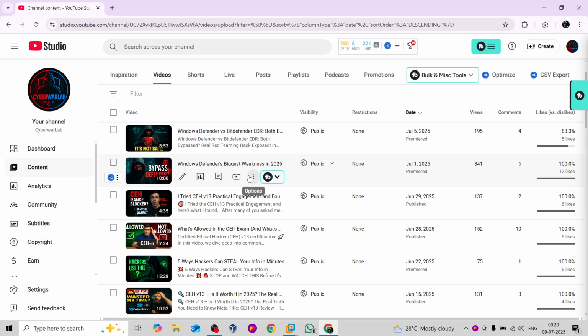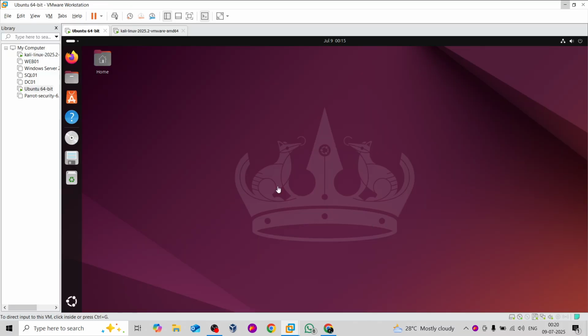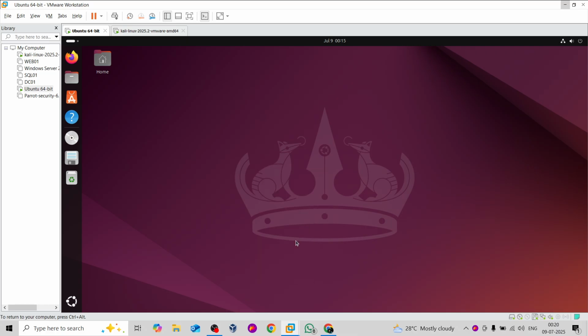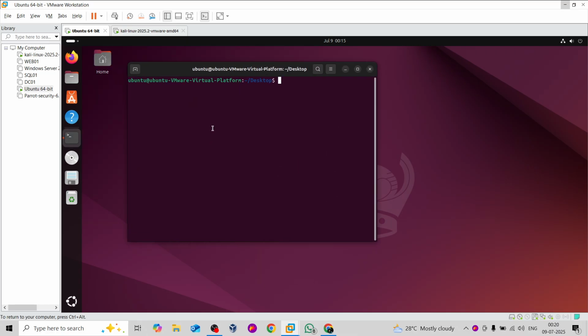But in this video, guys, we're gonna see the same thing, but this time I'm gonna compromise my Ubuntu machine, the latest Ubuntu machine, which is 24.04, with the help of a misconfigured NFS kernel server, right? So if I come to this machine, as you can see, this is my Ubuntu machine right now. It's the latest version, okay, and let's start the attack. I'm not gonna waste your time.